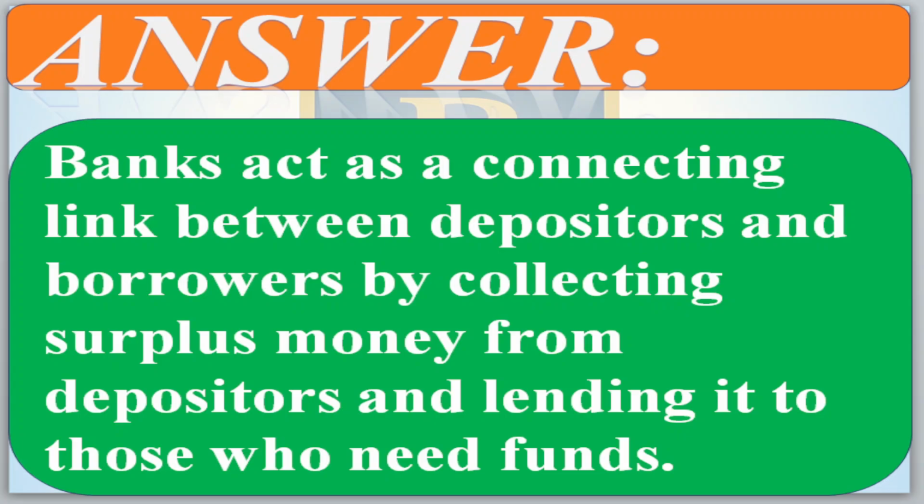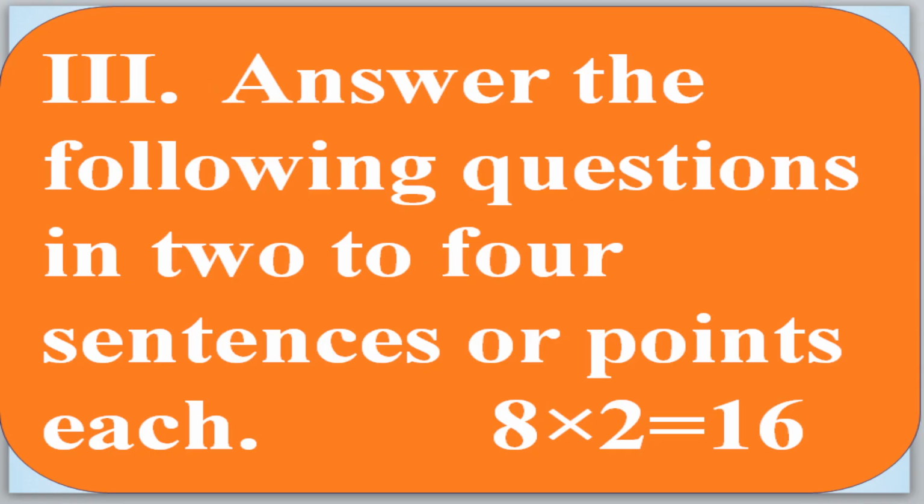Banks act as a connecting link between the depositors and the borrowers by collecting surplus, means extra money, from depositors and lending it to those who need funds. Means it is going to collect the money from the depositors and give the loans to the borrowers. Okay, now move to the third one.